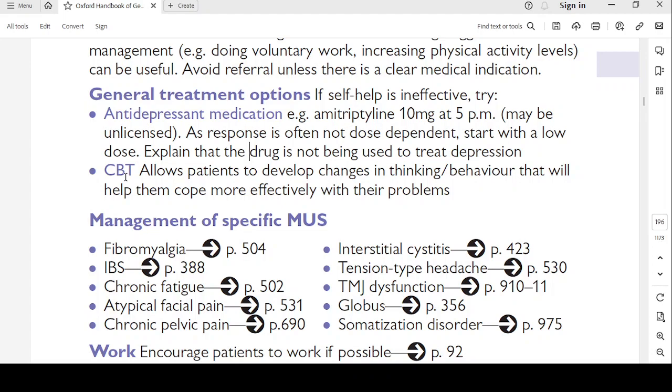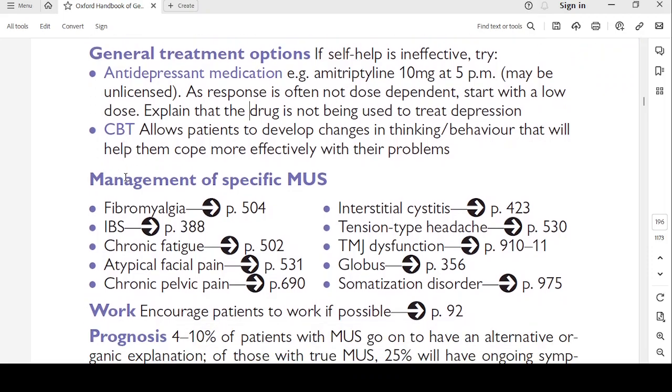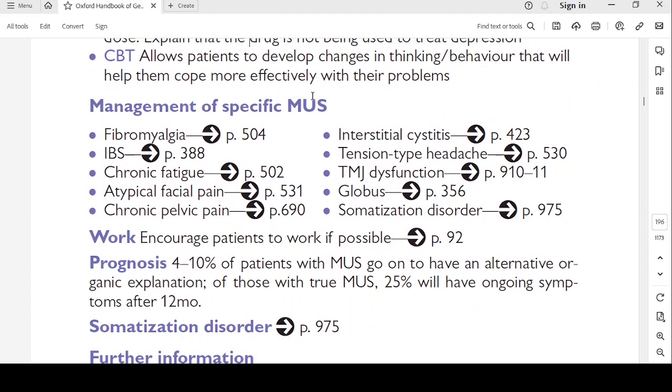CBT. Cognitive behavioral therapy allows the patient to develop changes in thinking or behavior that will help them cope more effectively with their problems. So management of specific MUS. These are the examples of MUS. Fibromyalgia, inflammatory bowel syndrome, irritable bowel syndrome, chronic fatigue, atypical facial pain, chronic pelvic pain, interstitial cystitis, tension type headache, TMJ joint dysfunction, globus, somatization disorder.